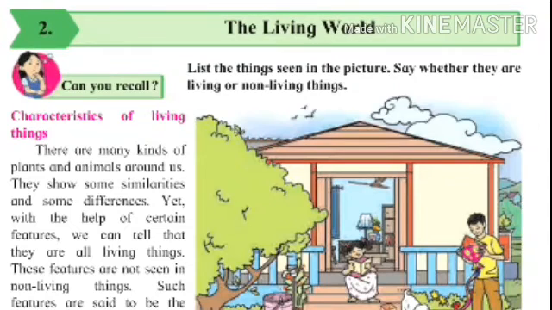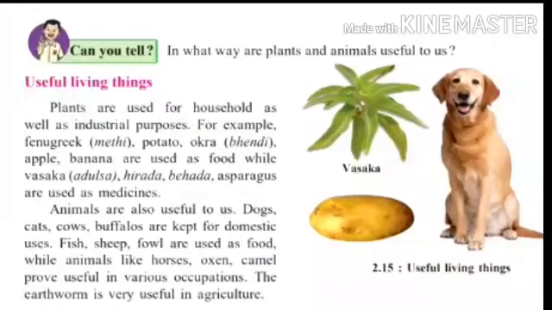So which point? See here. Today we have to see in what way plants and animals are useful to us, means how the plants and animals help us. That is what we have to study today. So what is the first point? Useful living things. First we have to see how plants are useful to us.